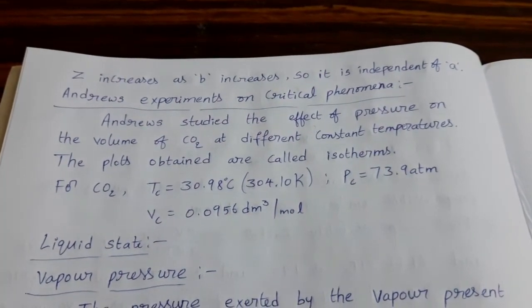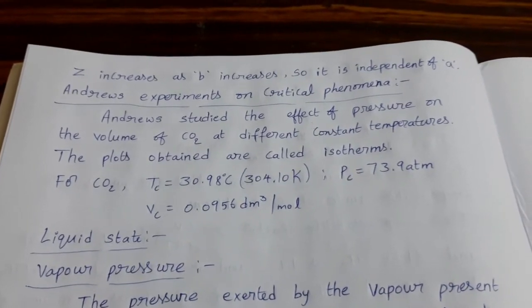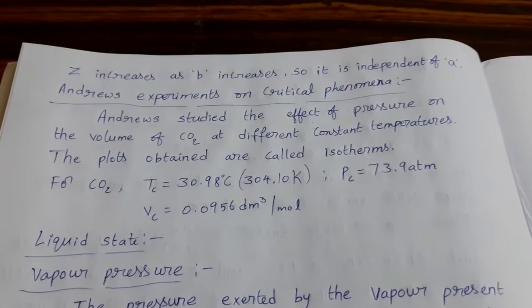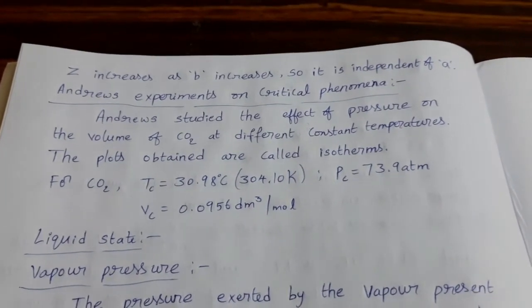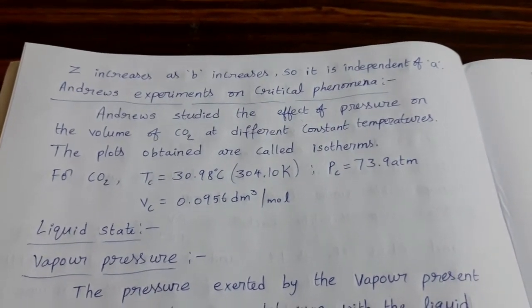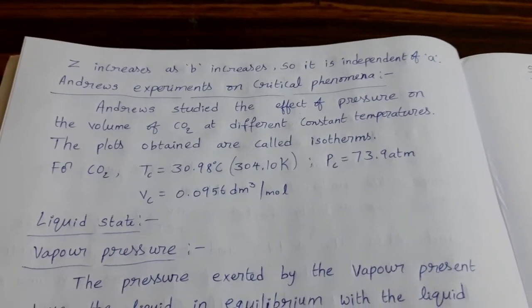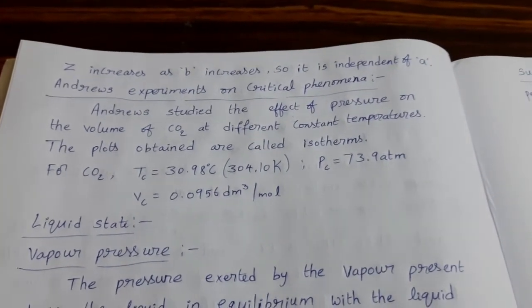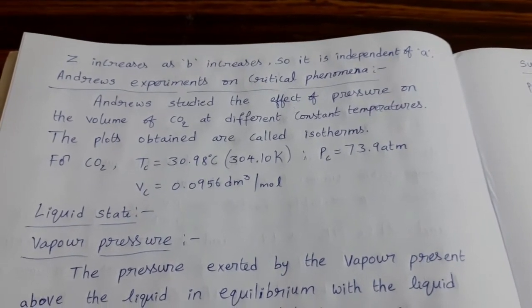Andrews' experiments on critical phenomena. The scientist Andrews studied the effect of pressure on the volume of CO2 at different constant temperatures. That means at a particular temperature, what is the effect of pressure on the volume of CO2, and at another temperature, what is the pressure effect on volume. In this way, at different temperatures, he studied the effect of pressure on the volume of CO2.